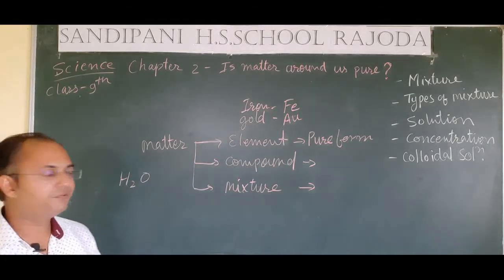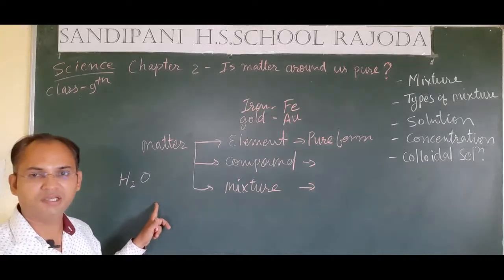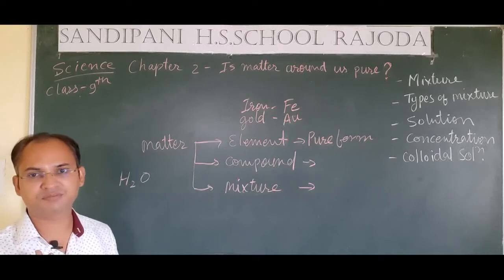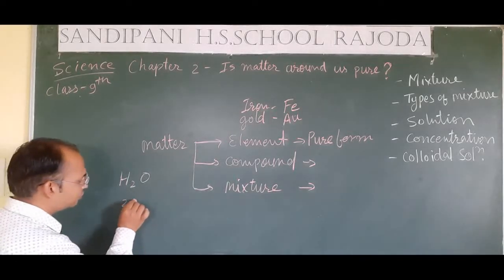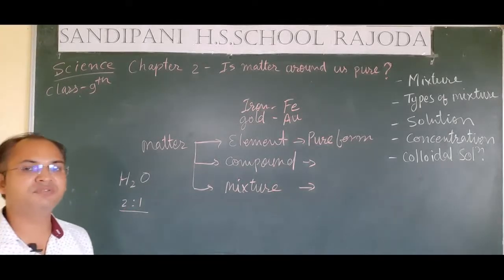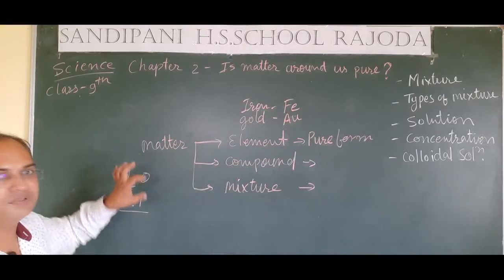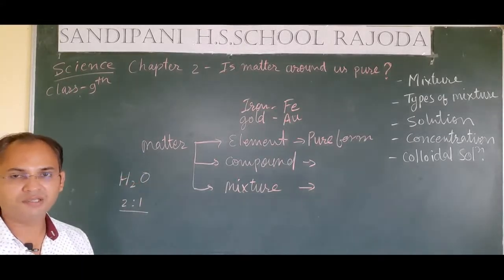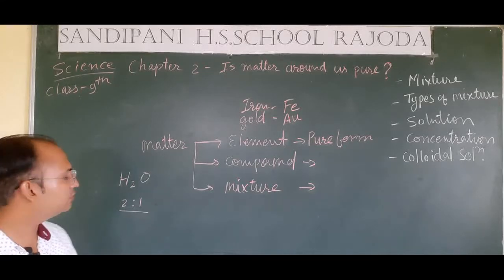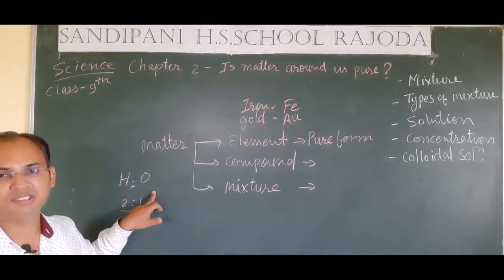In H2O, we see two hydrogens and one oxygen. If we see the combination of the elements by their number of atoms, then here it is 2:1. See, this ratio is only on the basis of the number of atoms. So 2 atoms of hydrogen and 1 atom of oxygen are there. If we consider one molecule of water, in this molecule only 2 hydrogen and 1 oxygen are there.